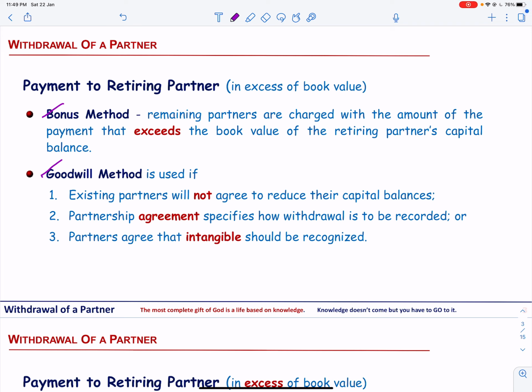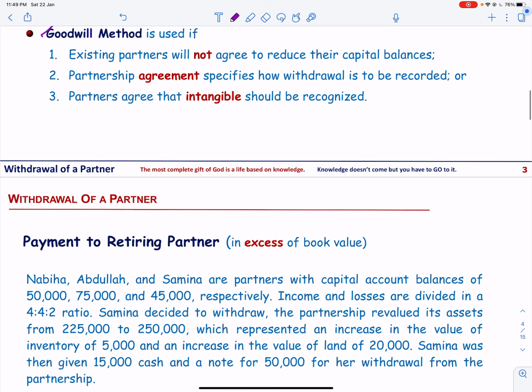I strongly believe that we learn more by watching an example rather than hearing about the concept. So let's do an example on withdrawal of a partner.